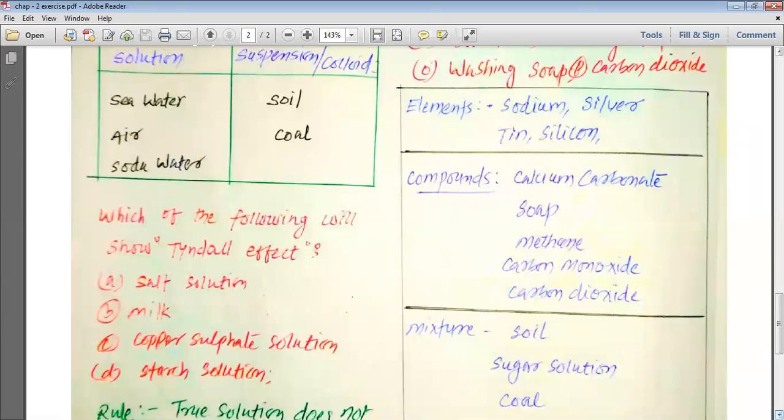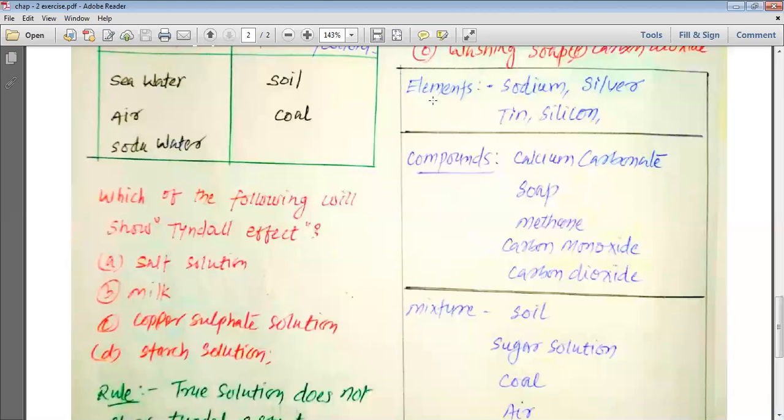So out of all these substances, my dear students, we have some elements. These elements are sodium, silver, tin and silicon. So sodium, silver, tin and silicon are actually the elements. Then we are going to study about the compounds.